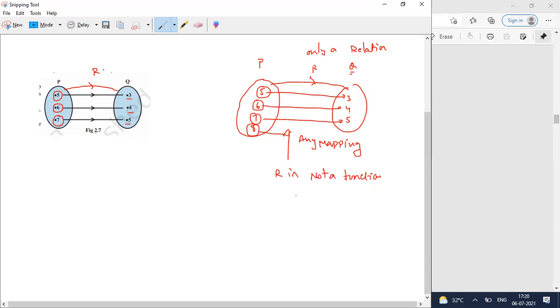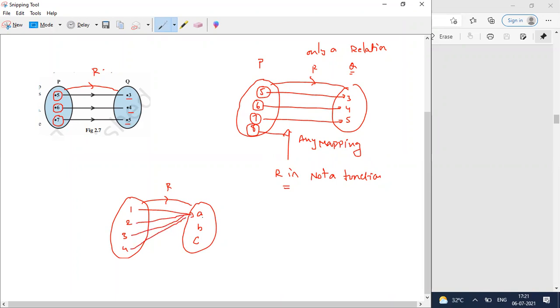It's not a function. Understand, guys, exactly what is meant by a relation and a function? Sir, if 8 was in Q, will it be a function? Yeah, I'm coming to the next example. Suppose I'm having 1, 2, 3, 4 and A, B, C. I'm defining a relation R: 1 to A, 2 to A, 3 to A, 4 to A.